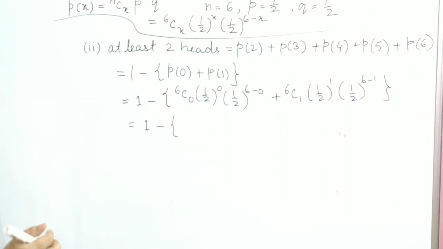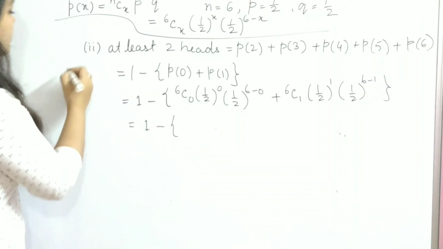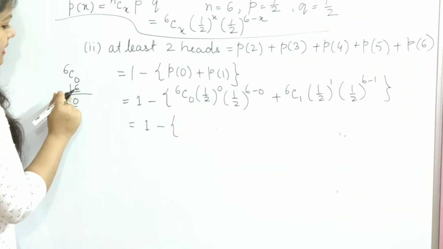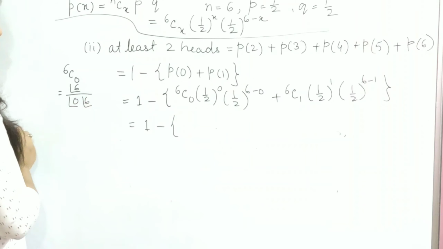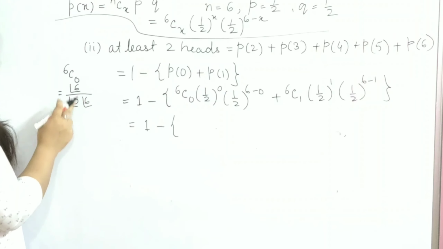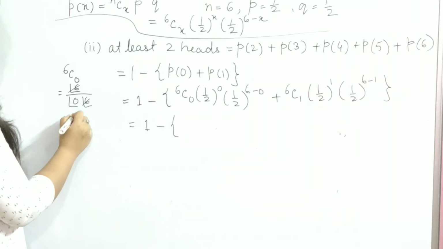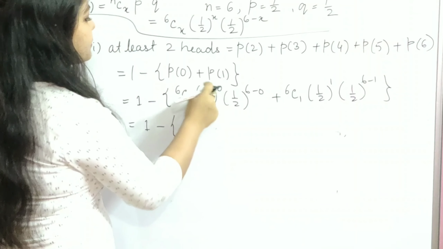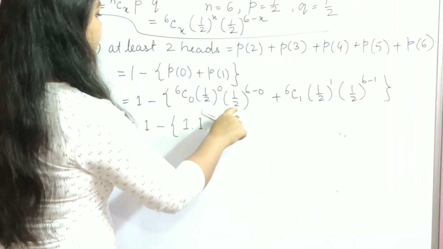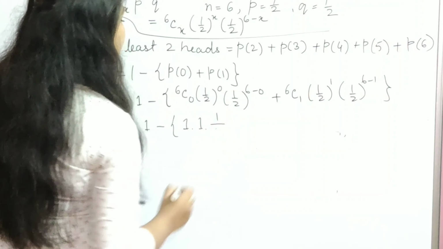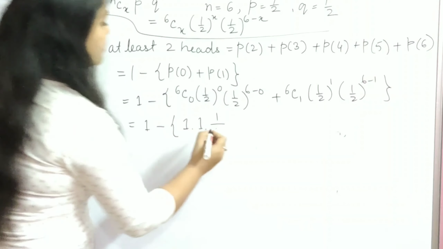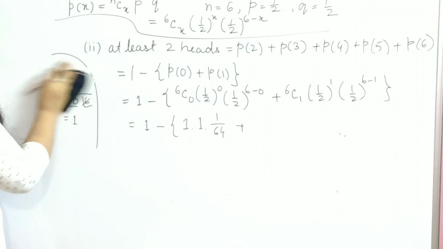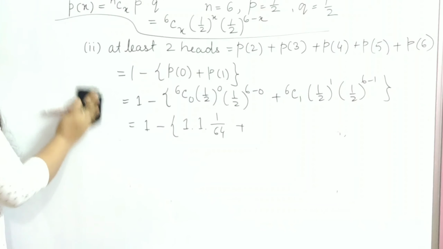6C0 means 6 factorial divided by 0 factorial times (6 minus 0) factorial, which is 6 factorial. 0 factorial is equal to 1. 6 factorial cancels out, so 6C0 is equal to 1. Then half to the power 0 is also 1. Half to the power 6 means 2 to the power 6, which is equal to 64.